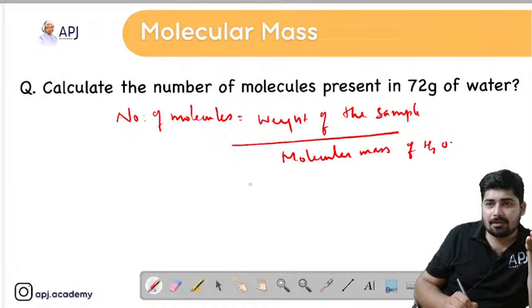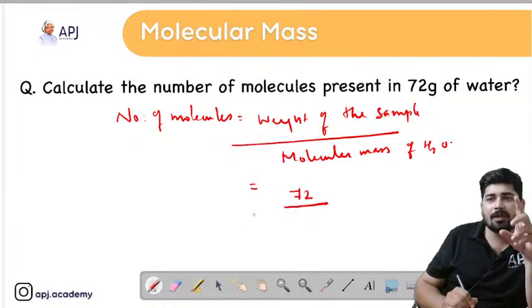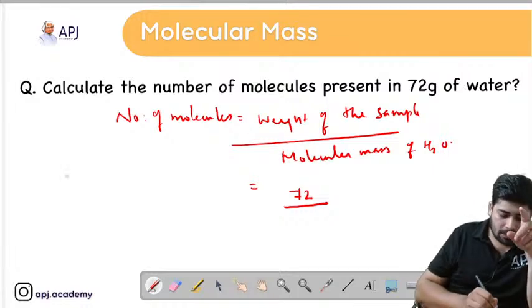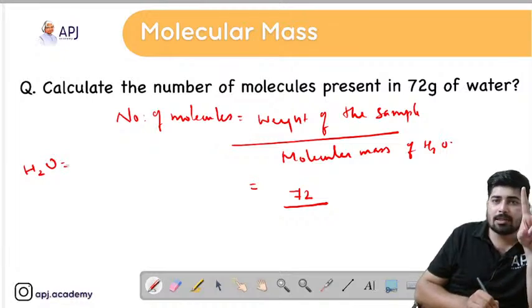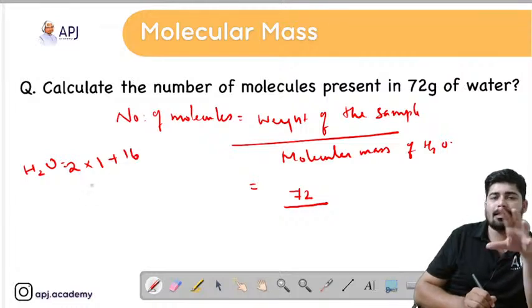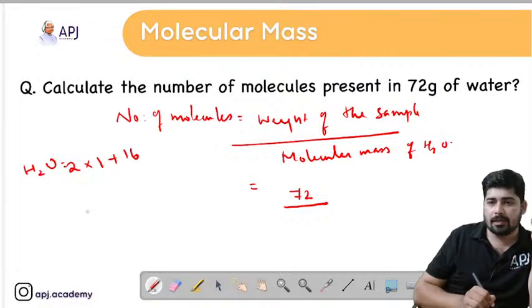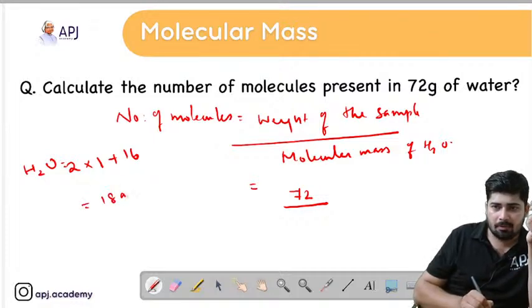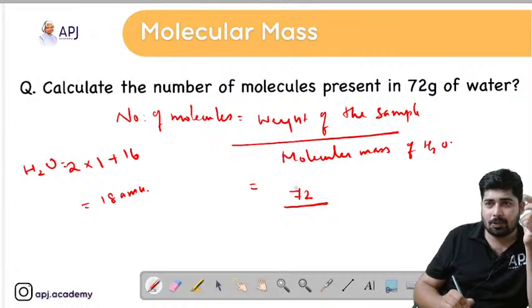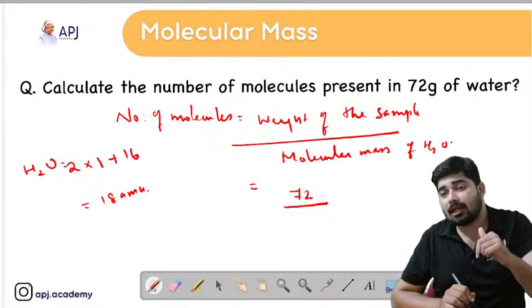The given fact is that they have given us a sample of 72 grams of water. So the given mass of the sample is 72 grams, divided by the mass of one molecule of water. Just check this: H2O consists of 2 hydrogens, so 2 into 1, plus 1 oxygen, that is 16. The mass of 1 oxygen is 16 and the mass of hydrogen is 1. We have 2 hydrogens, so in total we get 18 AMU. And 72 grams is given.